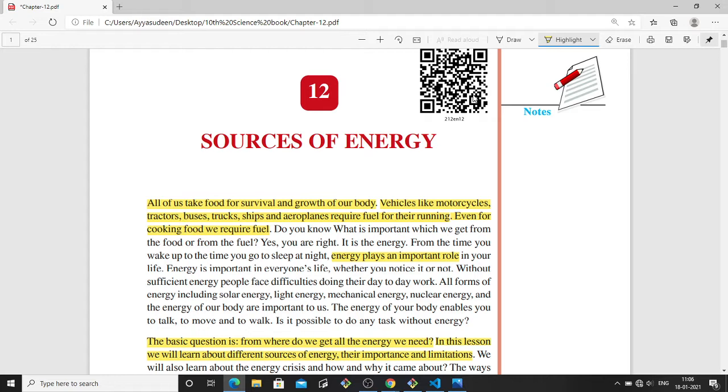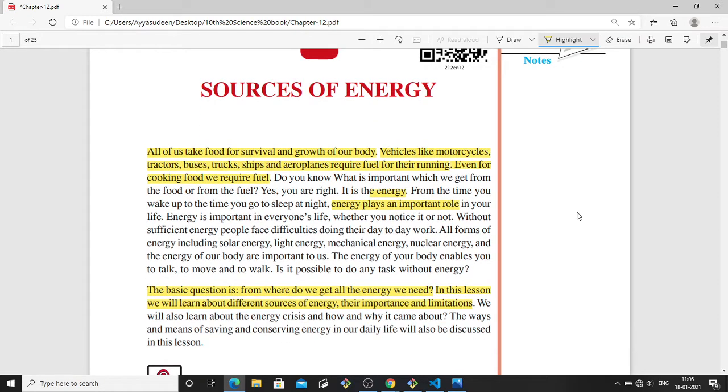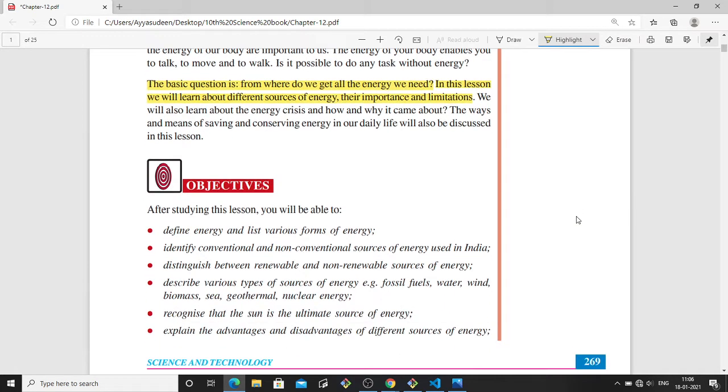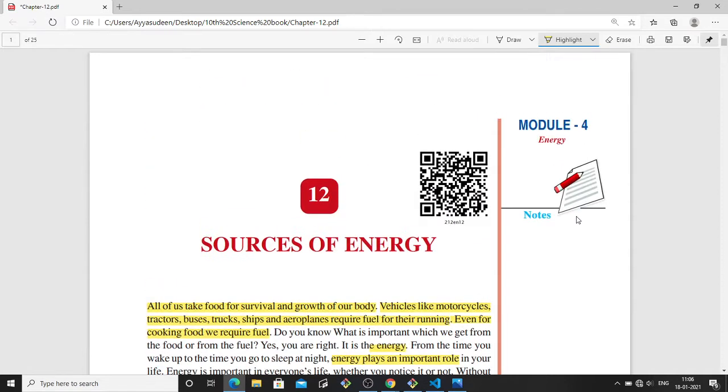So energy. Why do we use the fuel? And what do we get from the fuel? We get energy from the fuel. Energy plays an important role in our life, in human life. The basic question we can ask is, where do we get all this energy from? That is what we are going to learn in this lesson.